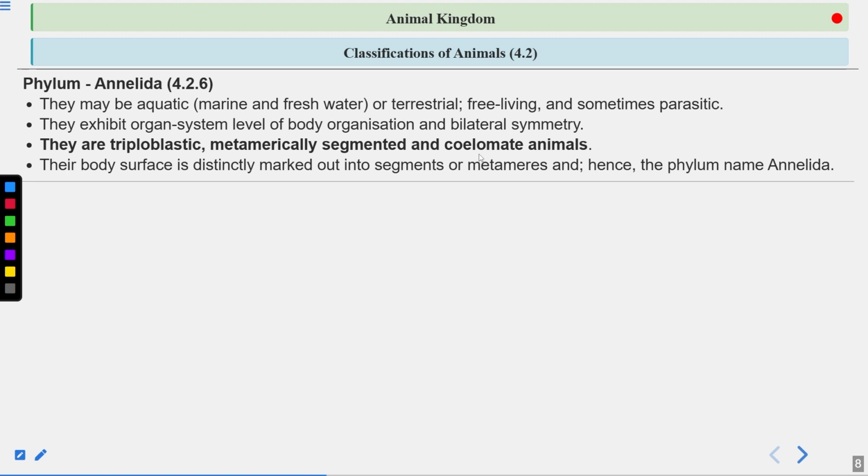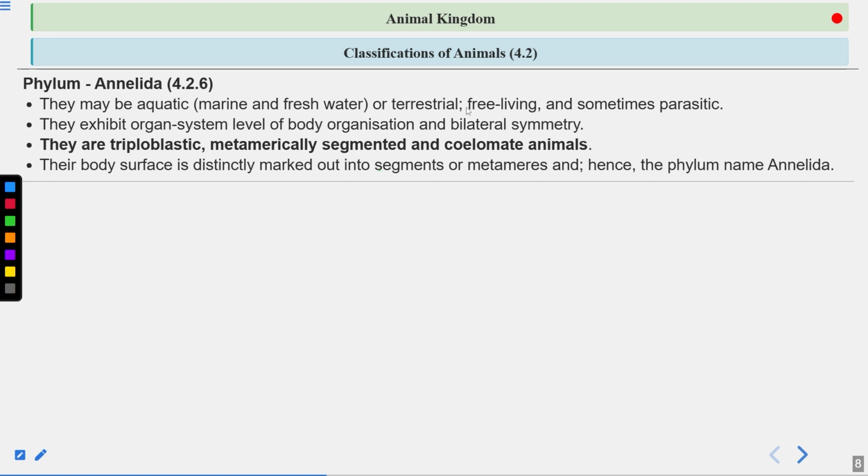Now the body is distinctly marked out into segments or metamers, and hence the phylum name is Annelida. So their body is segmented, or metamerized. You can call the segments metamers also. Hence the name Annelida, meaning their body is segmented.